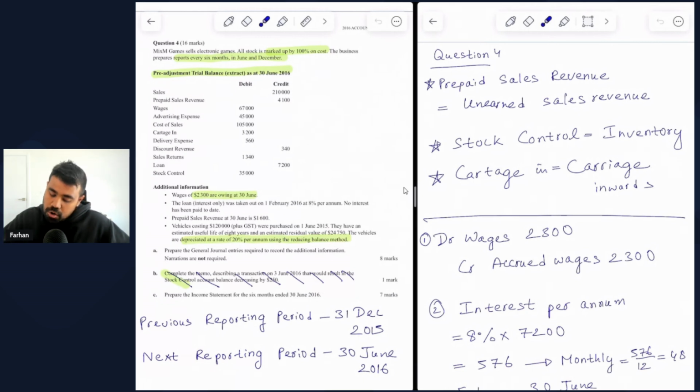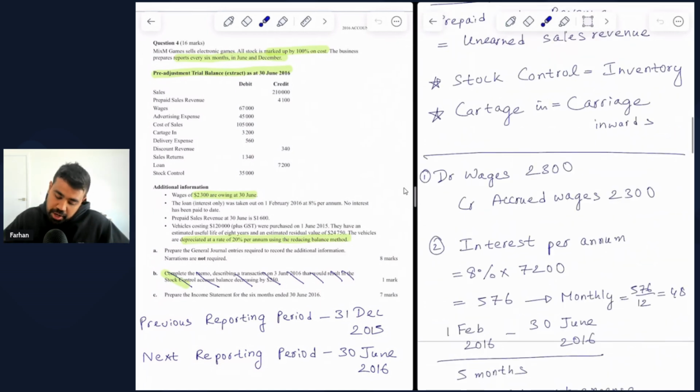Then we have stock control, which is what we now call inventory, which is an asset account. And then we have cartage in, which is what we refer to as carriage inwards, which simply means cost of transport of goods into a business, which is part of the calculations for cost of goods sold. So let's start with the first additional information.